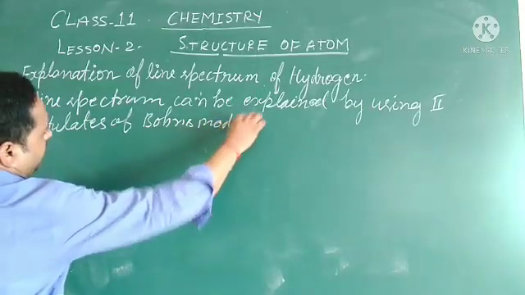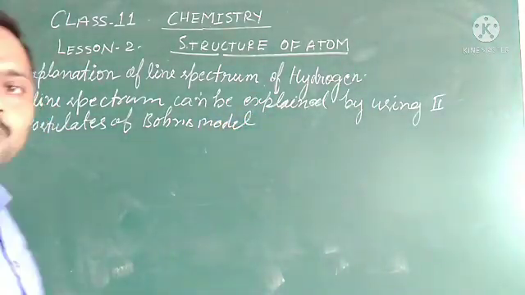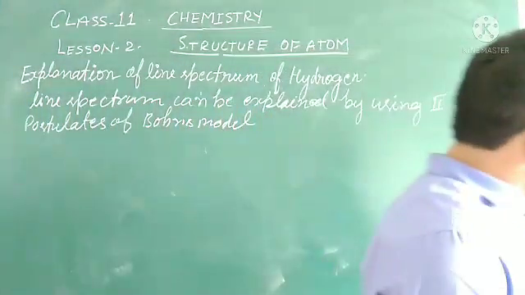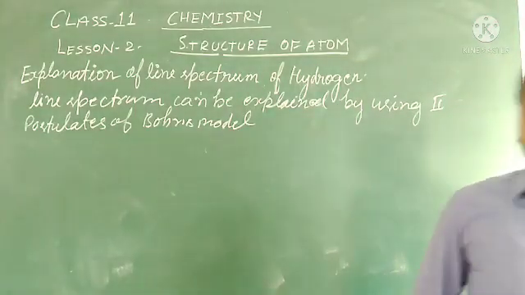So you might be thinking, what was the second postulate? Second postulate was that